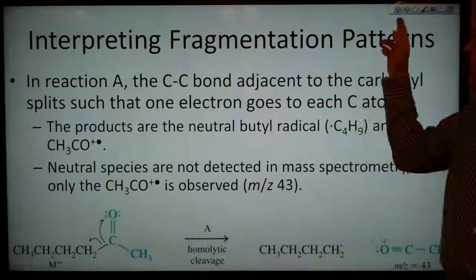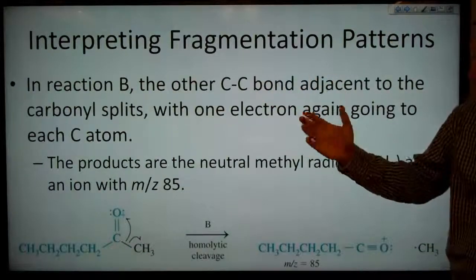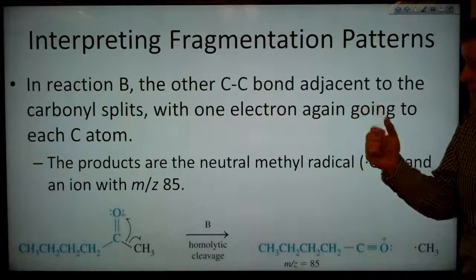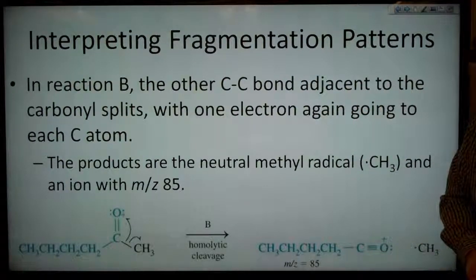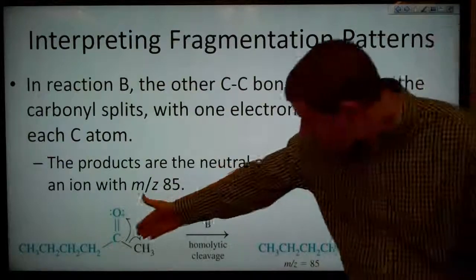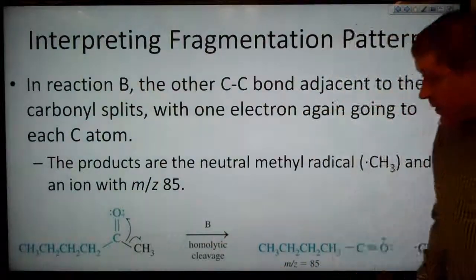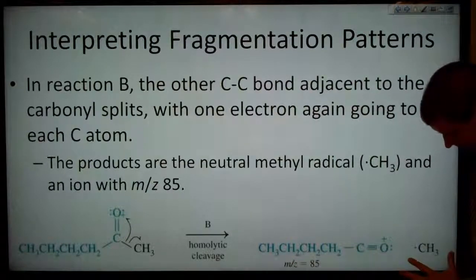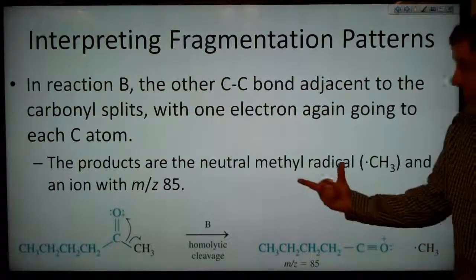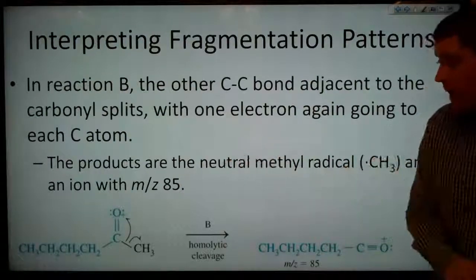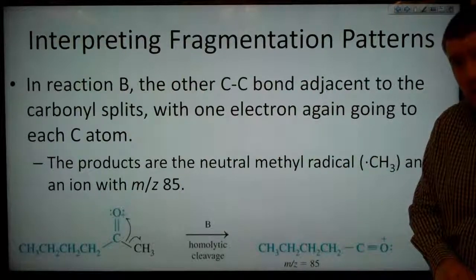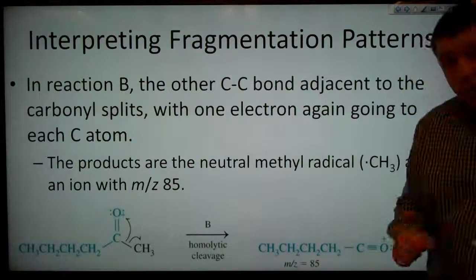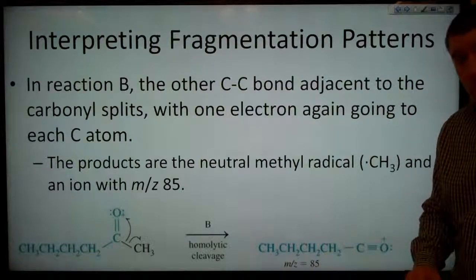so only our ion will be observed at mass-to-charge ratio of 43. In reaction B, the other carbon-carbon bond adjacent to the carbonyl will split, with 1 electron again going to each carbon atom. So again, we've got our homolytic cleavage of this bond, and now we've got this ion and the CH3 radical. So we've got our methyl radical and an ion with a mass-to-charge ratio of 85. Remember, this is the major fragment that we see in the mass spectrum.